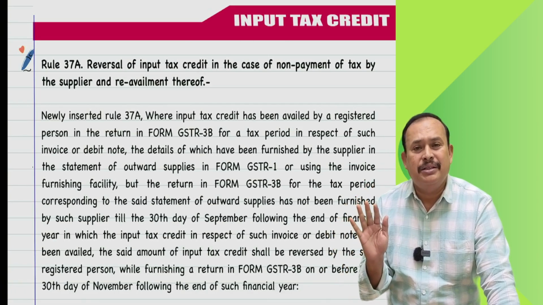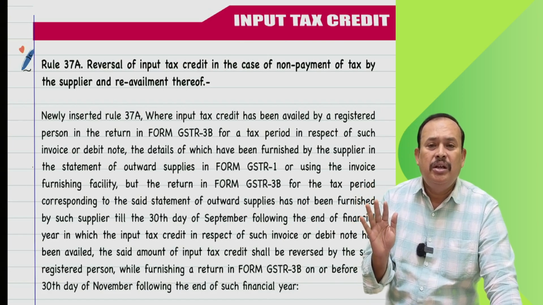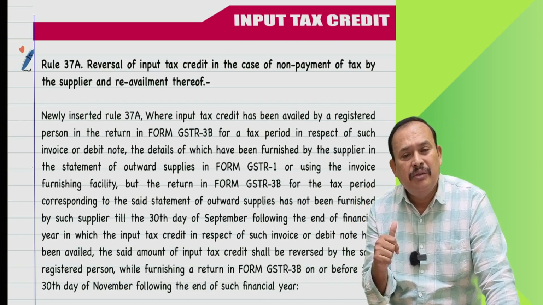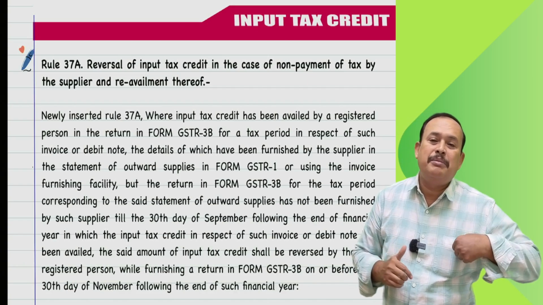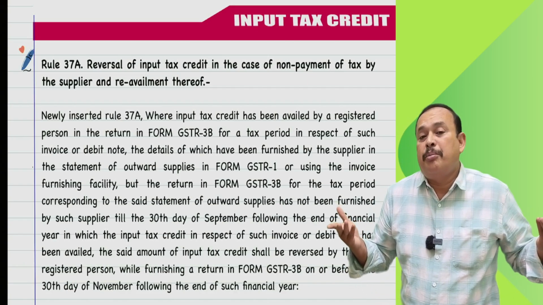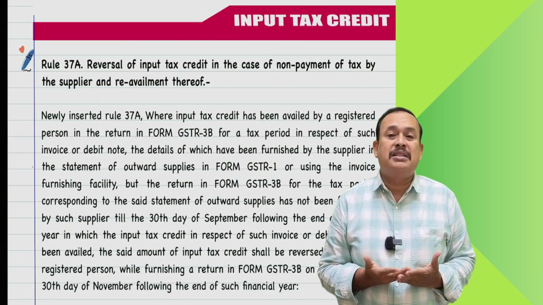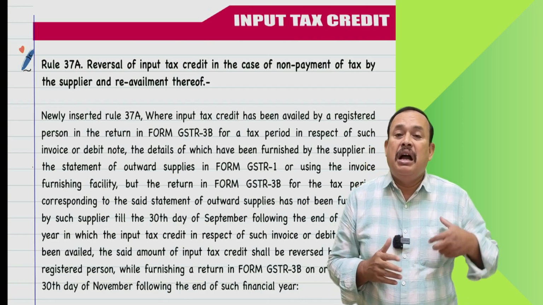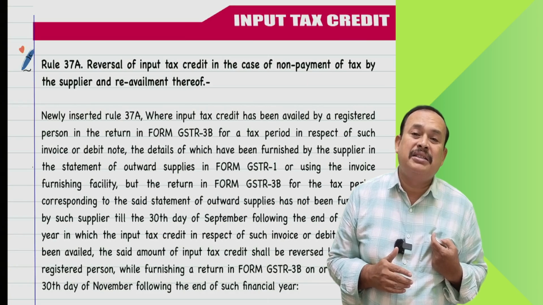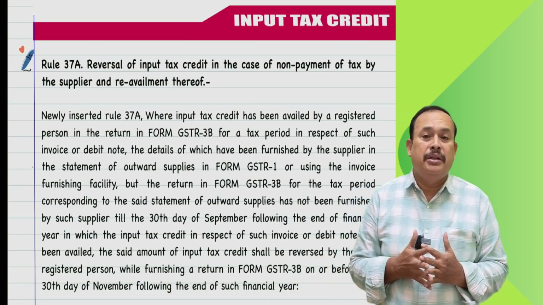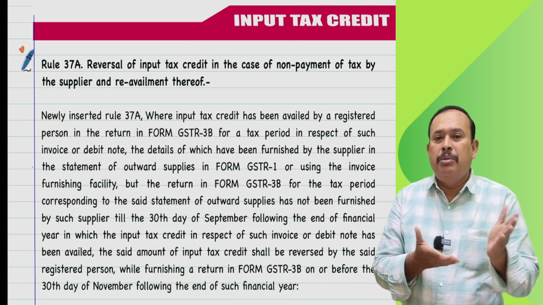There's a time limit. Hey, Mr. Supplier, why did you not pay the tax for the month of September by 20th of October? Sir, I'm not having the money, sir. All my suppliers have supplied on credit basis, sir. Whenever I ask for payment, they're telling me to wait. I am not having money, sir. I am running at a loss, sir. There's no money to make the payment. Is it so? So you are buying goods, but not making the payment.